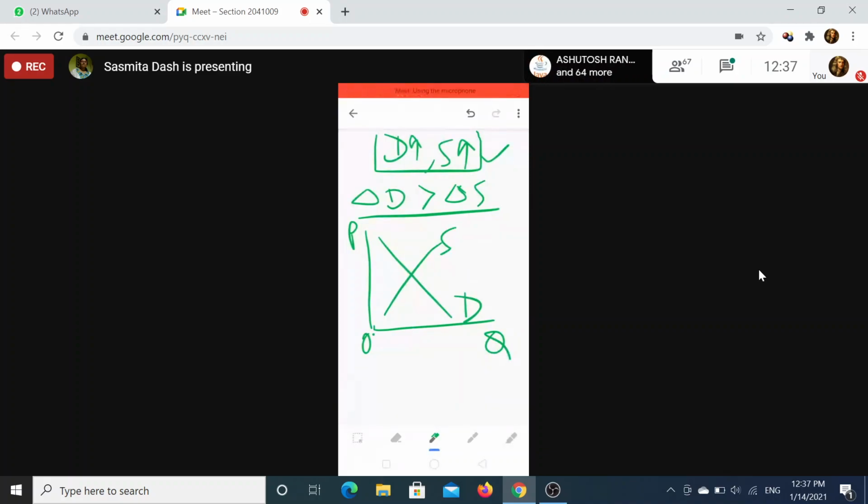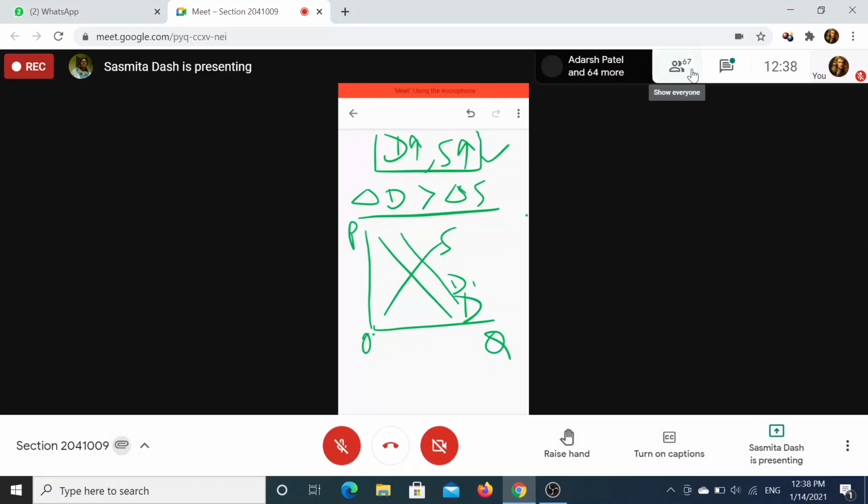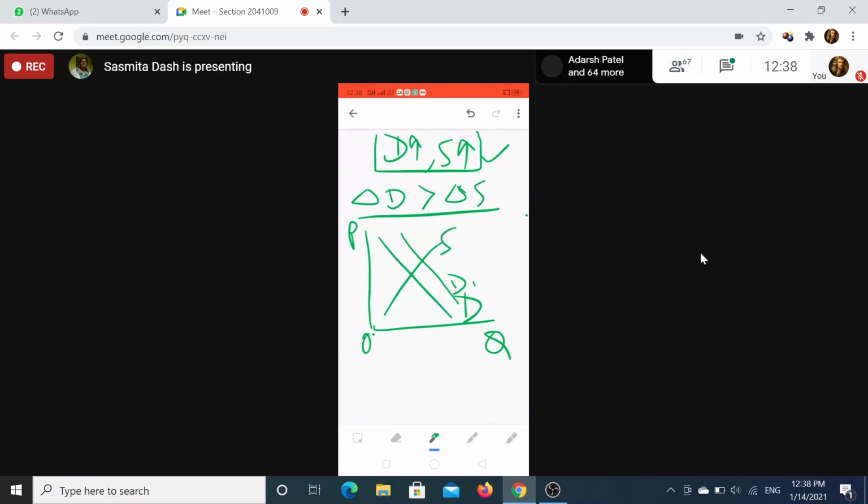So for each question you will have three diagrams. First, delta D is greater than delta S. Delta D is a change in demand from D to D1. Supply will also increase. You may put it in a dotted line, which makes it easier to remember and avoids confusion.